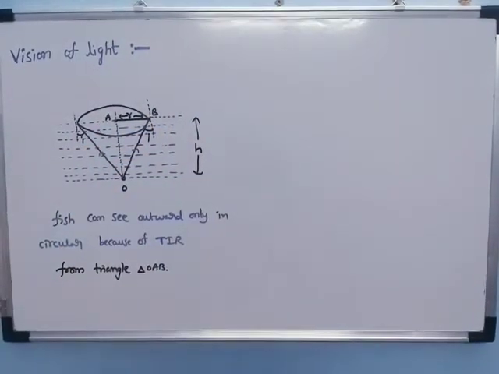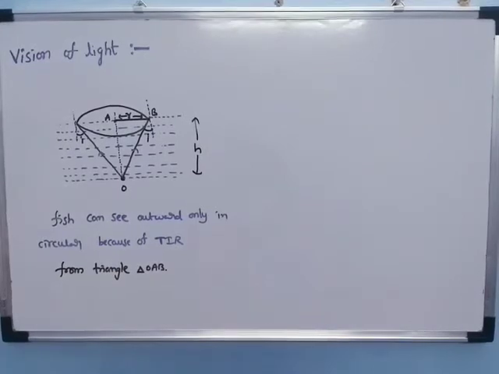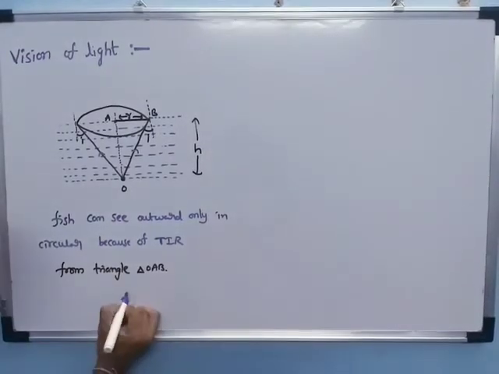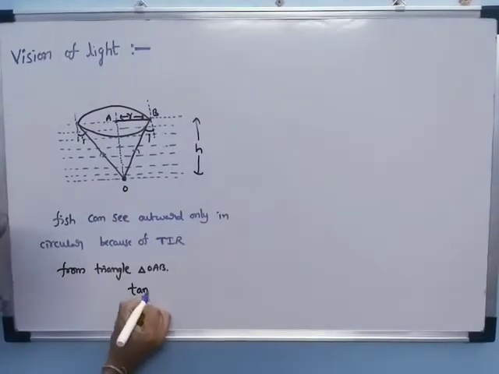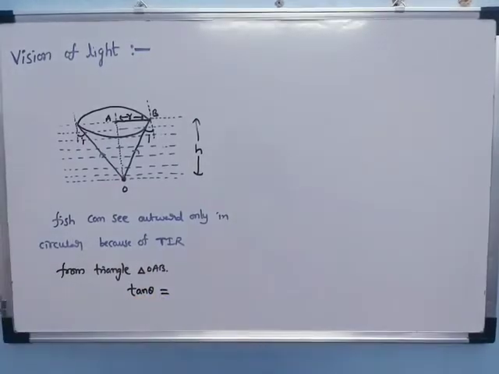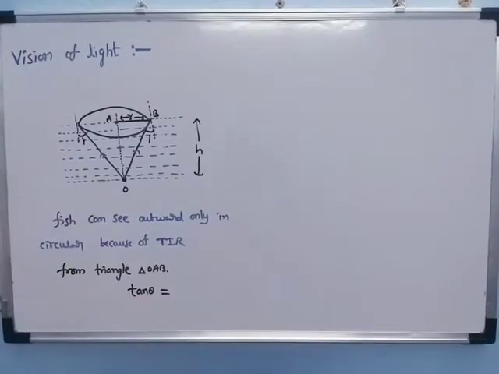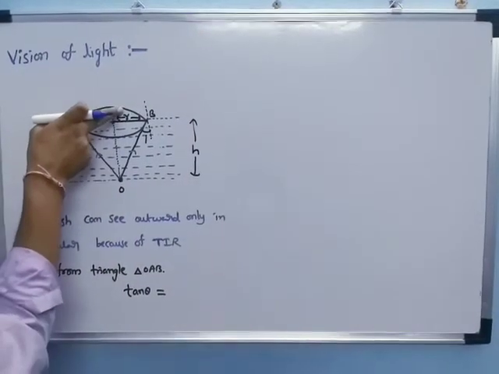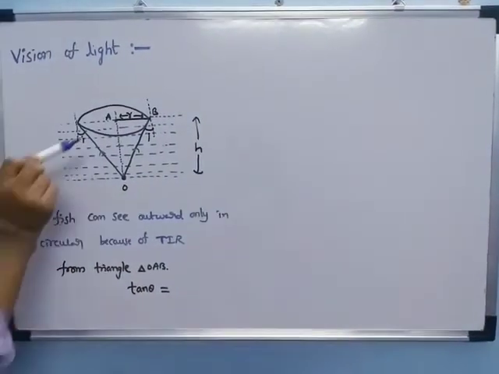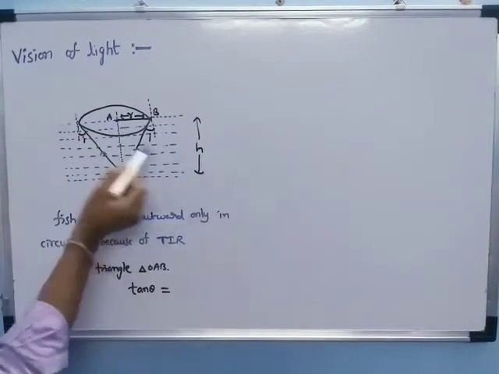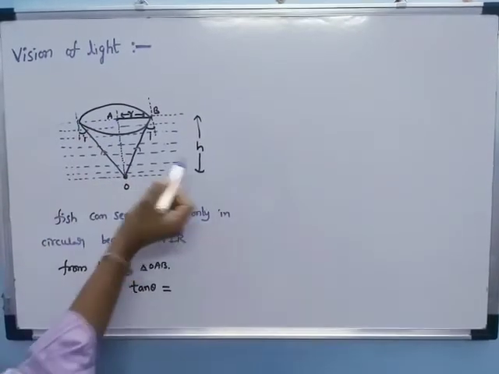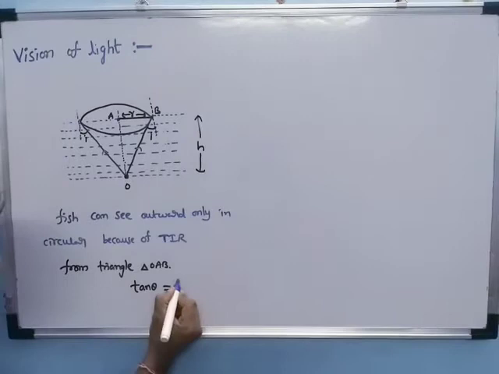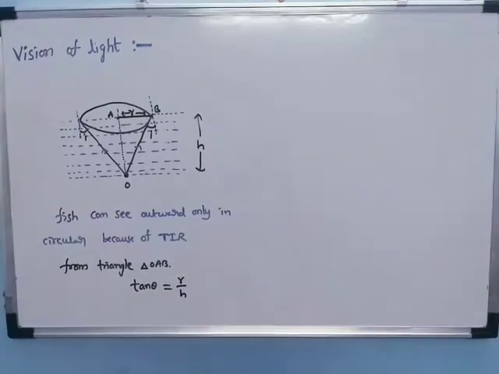In the triangle we can apply tan theta. Tan theta is opposite by adjacent side. Opposite is r, and adjacent is the height, the depth, so we have r by h.